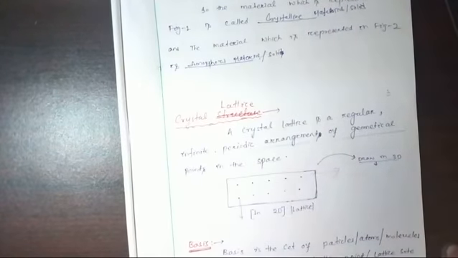And if we put a molecule here, with the same orientation at each and every point, then that will be called the basis. So the basis is the set of particles or atoms or molecules or ions placed on each lattice point.